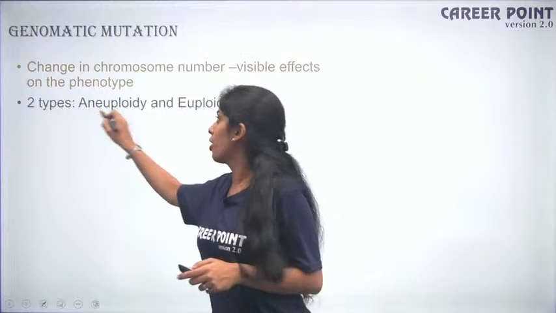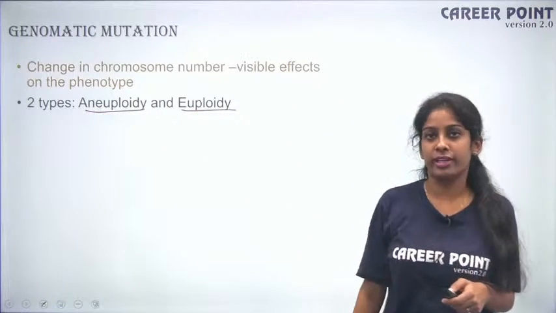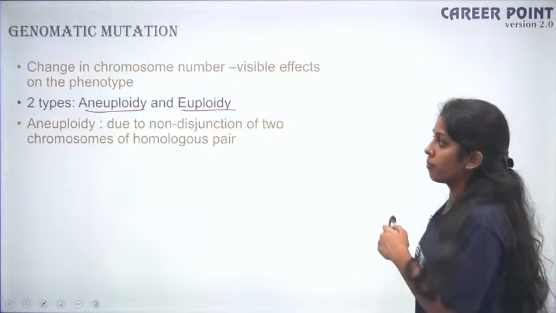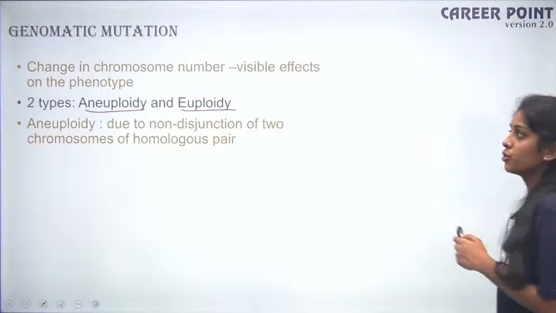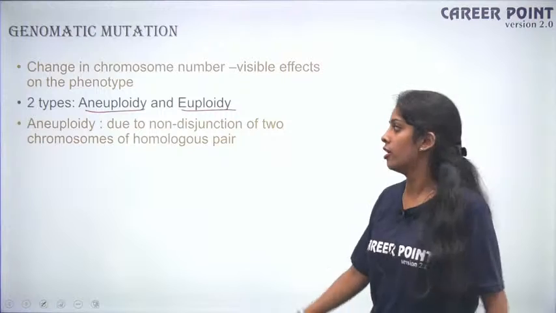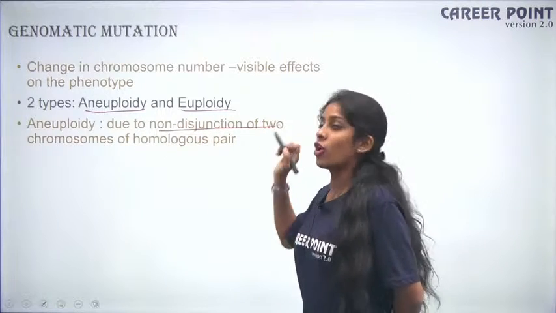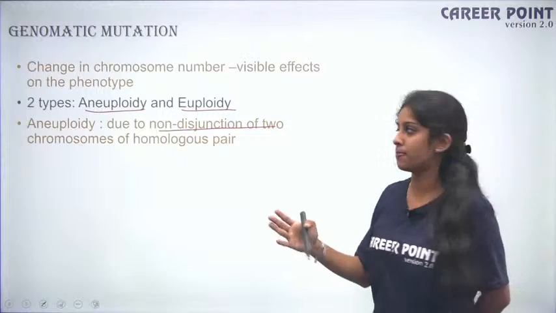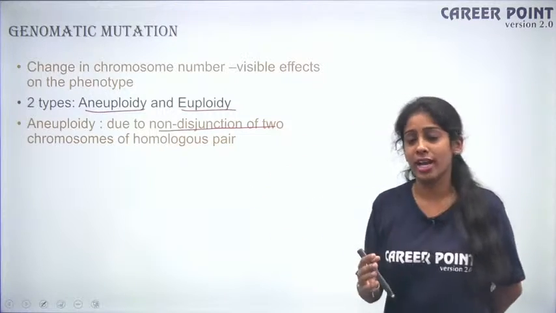Fine. So here you have two types under genomatic mutation. One is aneuploidy and the other one is euploidy, okay? So what is aneuploidy and what is euploidy? So we are going to talk about that. So aneuploidy is due to the non-disjunction of the two chromosomes of a homologous pair. So this term might be complicated. What is non-disjunction of chromosome of homologous pair? So every term looks complicated, right? But it's nothing.